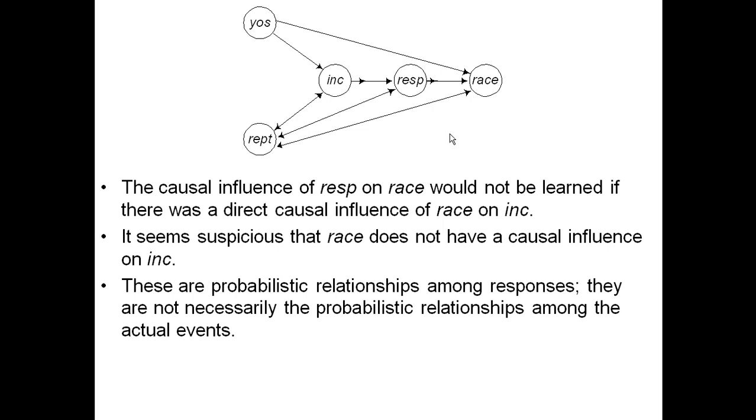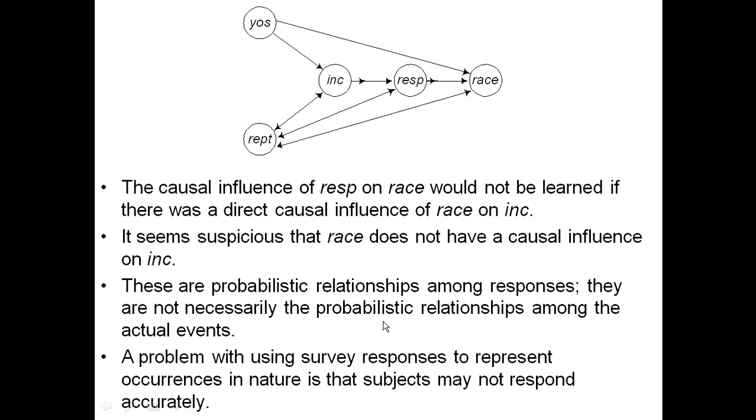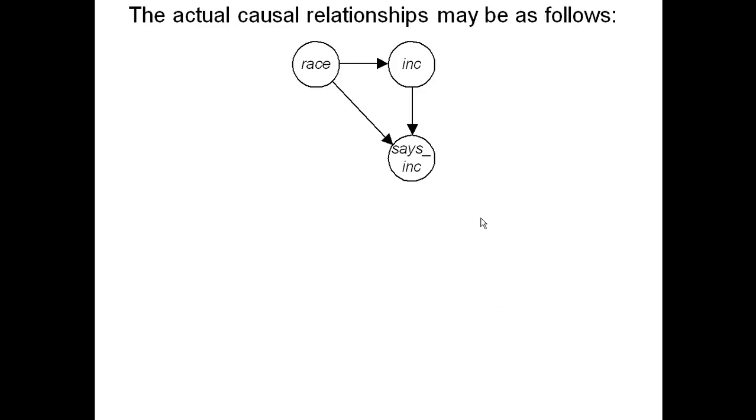And here is something I realized. These are probabilistic relationships among responses. They are not necessarily probabilistic relationships amongst the actual events. That's a problem with survey data. It doesn't say what actually happened. It says what the individual responding says happened. I note here a problem with using survey responses to represent occurrences in nature is that the subjects may not respond accurately.